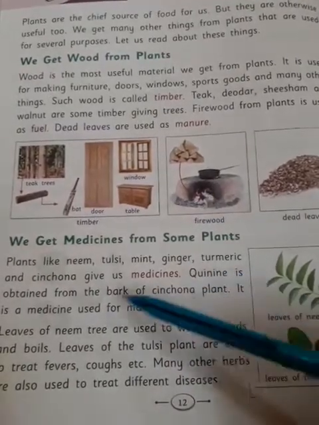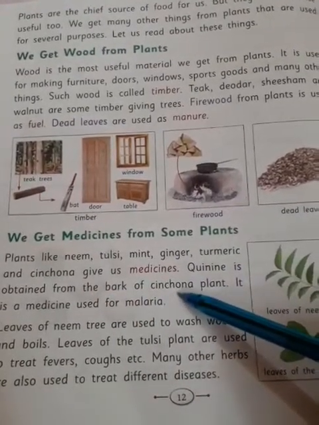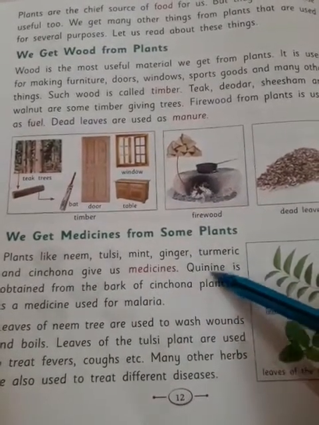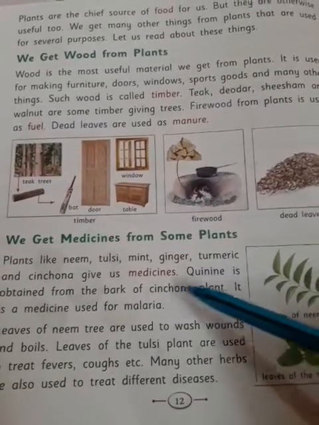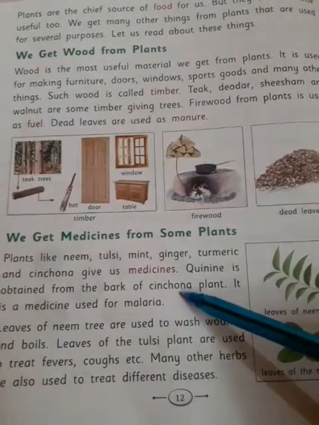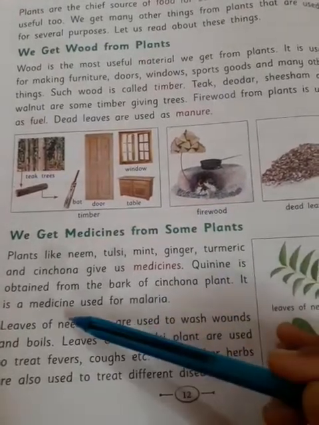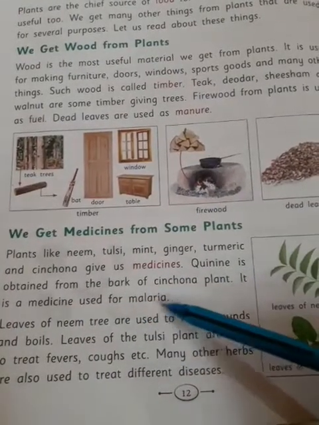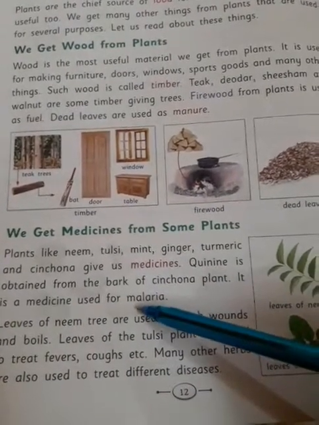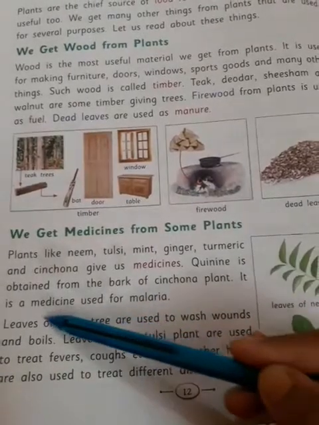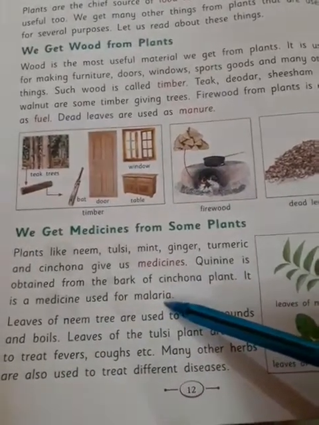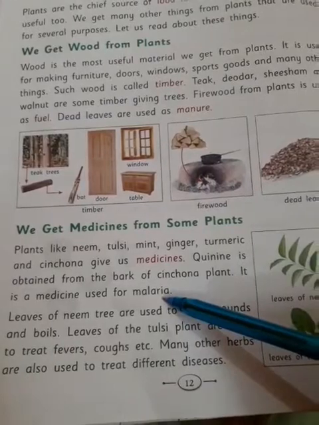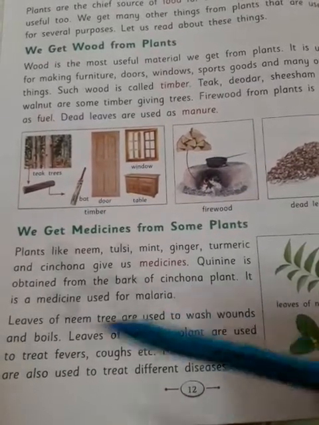Quinine is obtained from the bark of the cinchona tree. From where do we get quinine? Quinine is obtained from the bark of the cinchona plant. It is a medicine used for malaria.